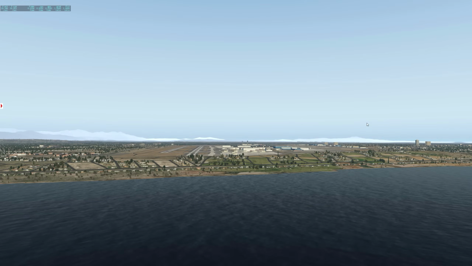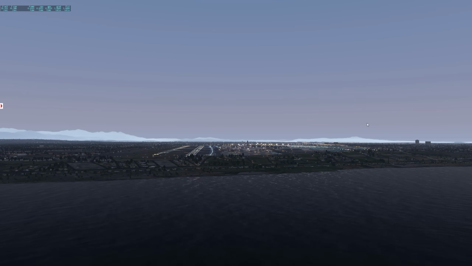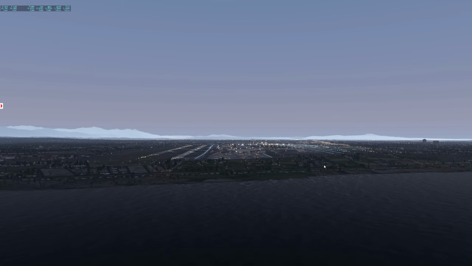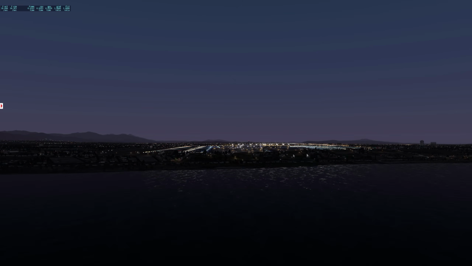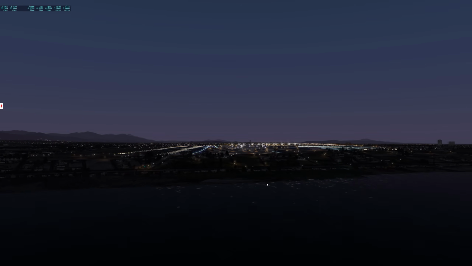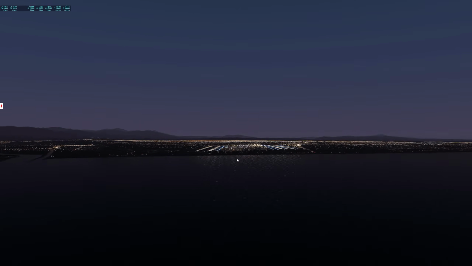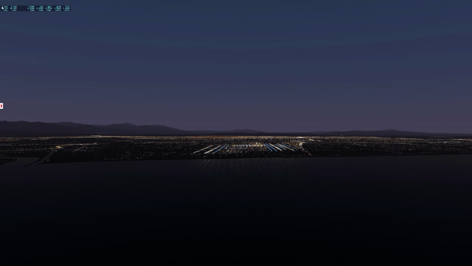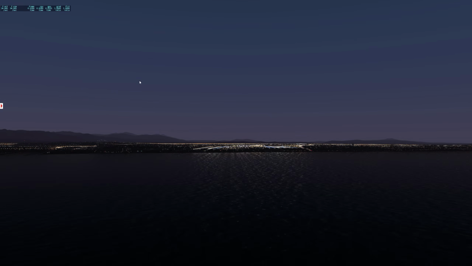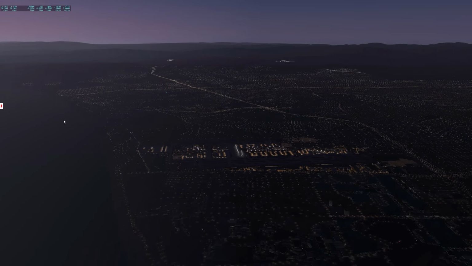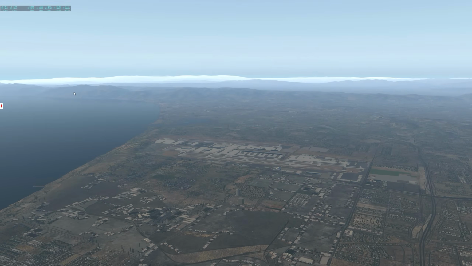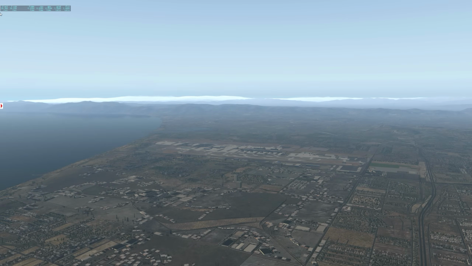And let's check nighttime and see if that changes anything. And yes. So now we're getting a little bit of the water reflection on the water here. So you can see it makes for very, by the way, very nice approaches into airports. Okay, so it's looking pretty good, and the FPS is about what, 34 frames. So it's looking okay, and we'll change it here to daylight. And we're getting about 30. I think this is a reasonable